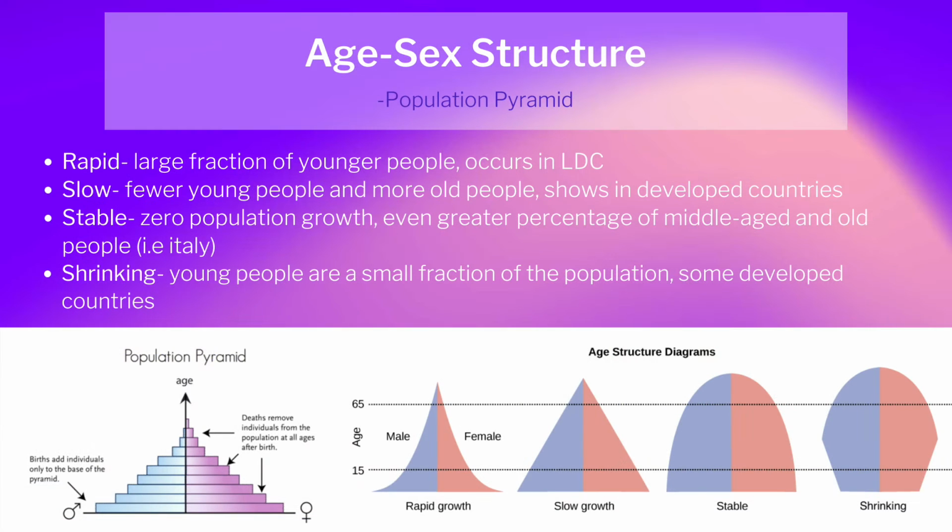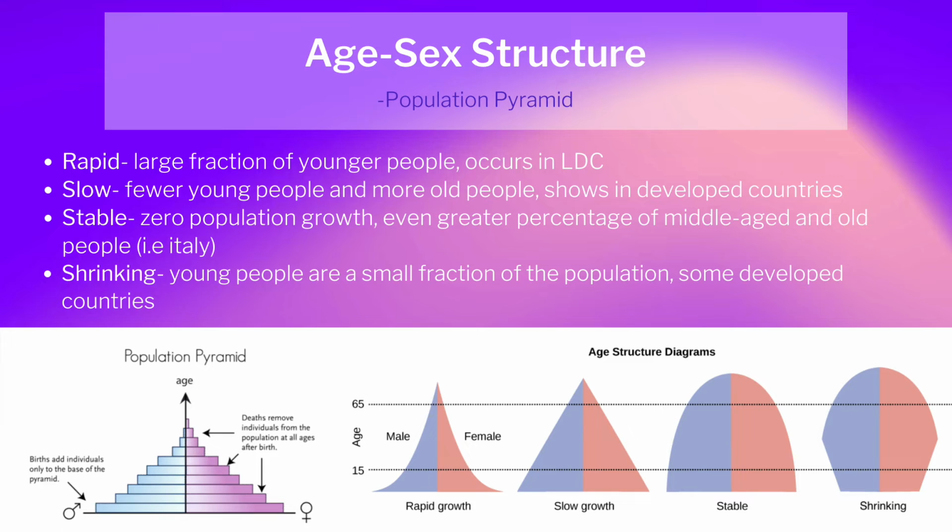Meanwhile, age-sex structures refers to the snapshot of populations across time, wherein the distribution of their members based on age and sex is reflected through a population pyramid. There are four types of population pyramid, wherein the growth, stability, or shrinkage of the human population is linked. Having a sharp pyramid shape, rapid growth has a larger fraction of younger individuals that are most likely to be in reproductive age. On the other hand, slow growth refers to a larger fraction of older people than the younger ones, showing a pyramid shape.